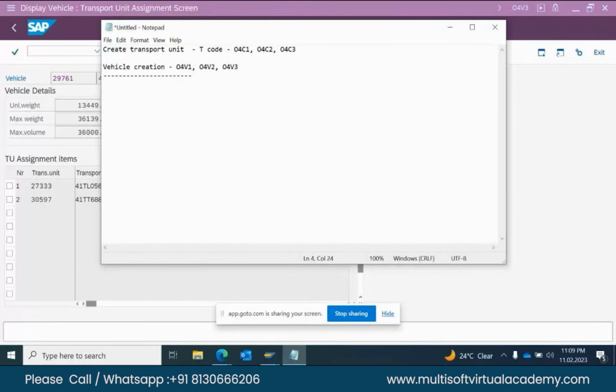Vehicle master is the standard T code, and you can use it for any of these modes of transport.